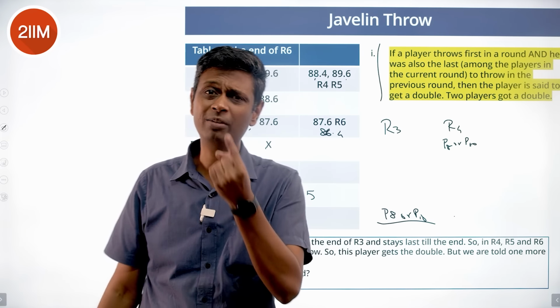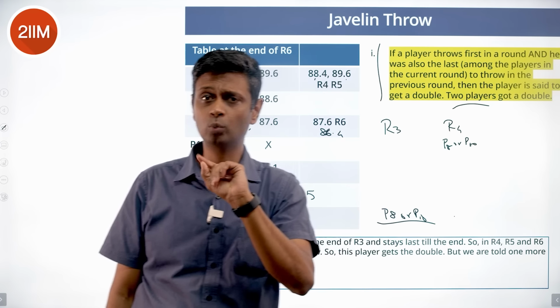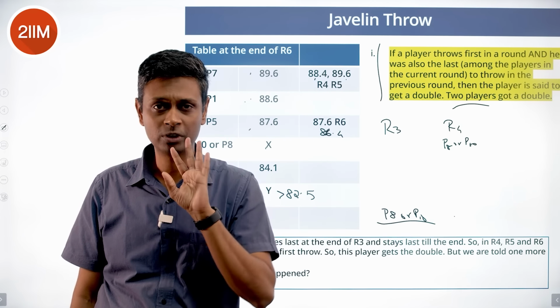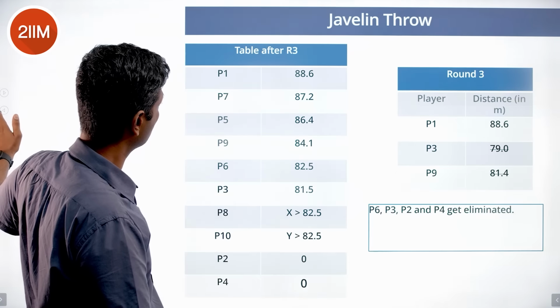But there's only one player. We were told two players got a double. That's confusing because one player has got a double multiple times, but two players have got a double. So we have to go back all the way to our round 1.